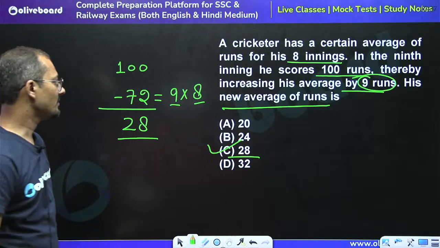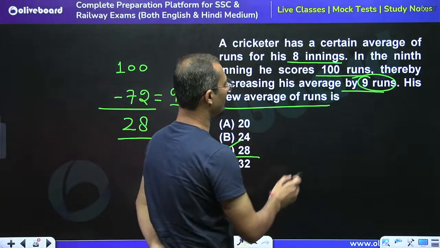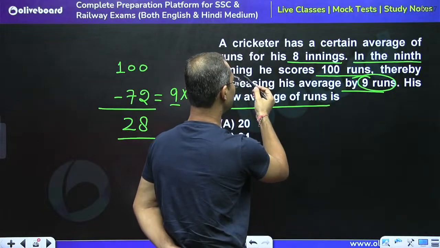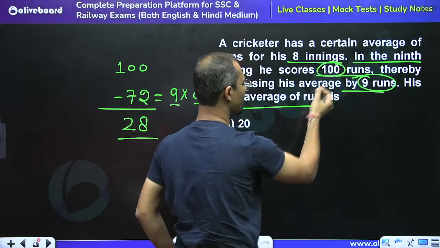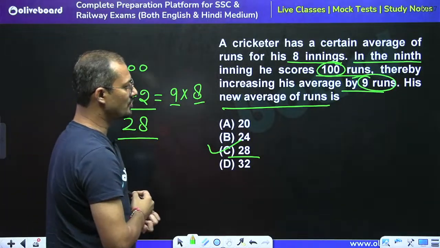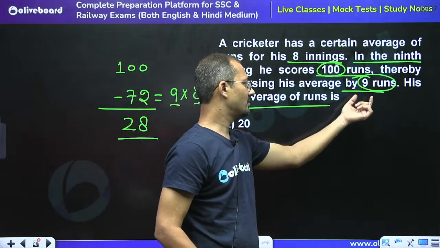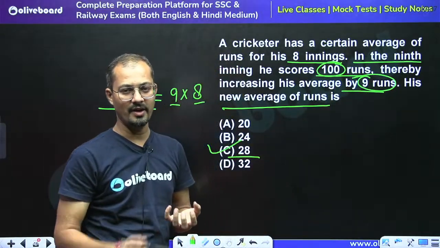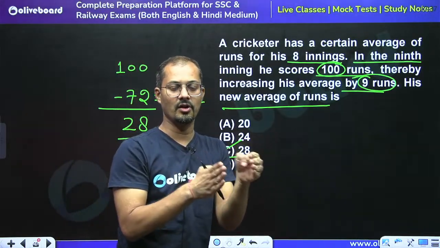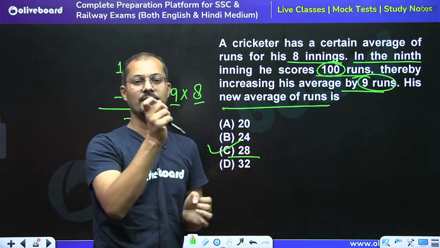I'm just recapping, explaining it again. In the ninth inning, the score was 100 runs, and due to this, the average increased by 9 runs. It means each of the remaining innings got a benefit of 9 runs.